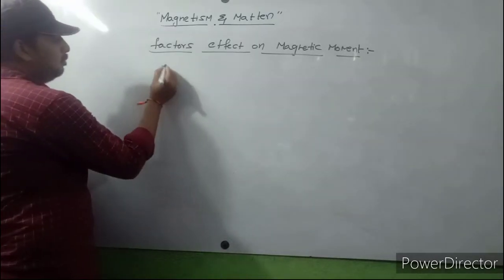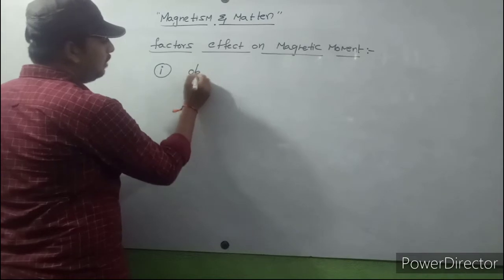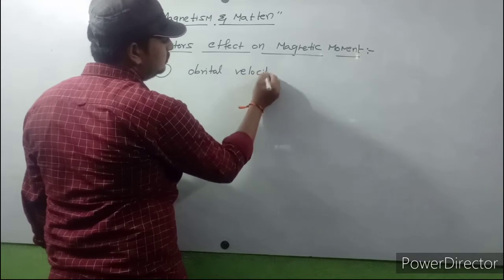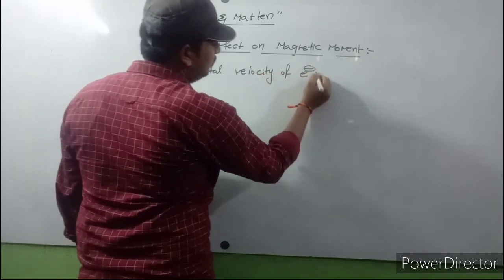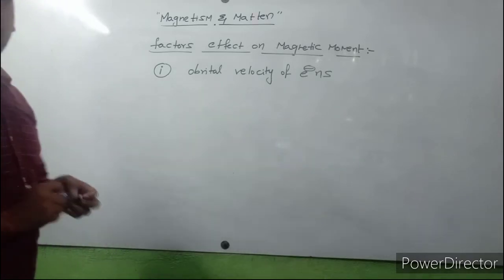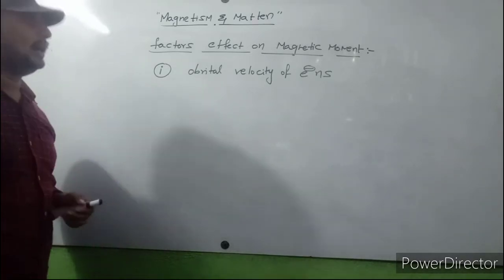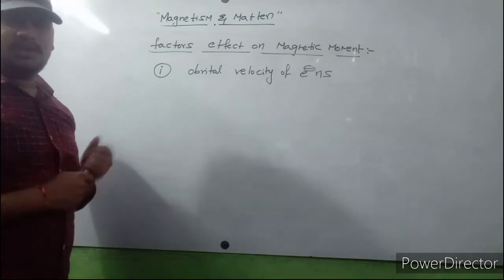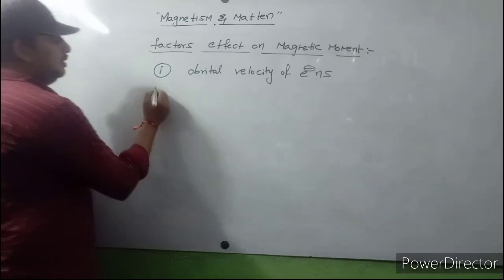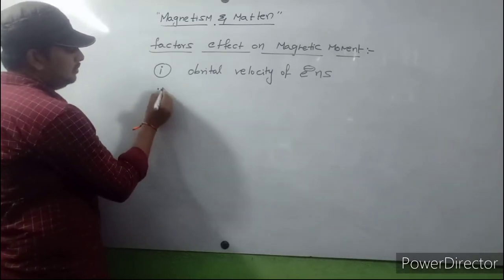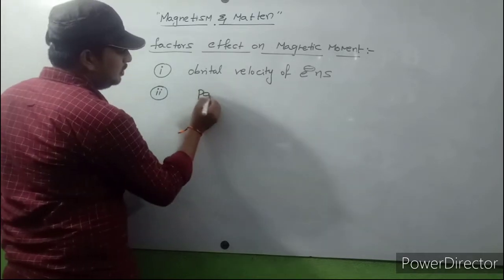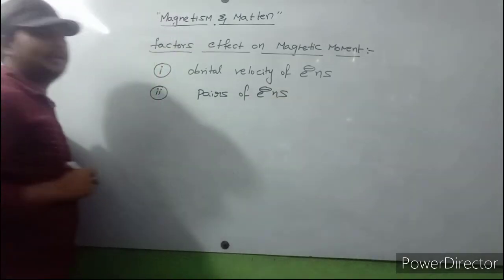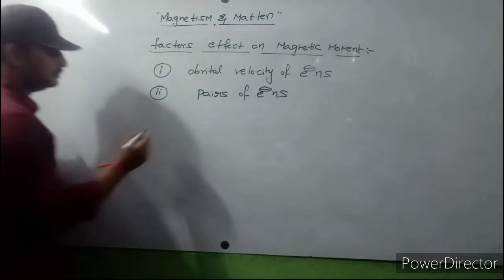The most important factor is the orbital velocity of electrons. The orbital velocity of electrons is the most important factor affecting the magnetic moment. And the other factor is pairs of electrons. So observe carefully.